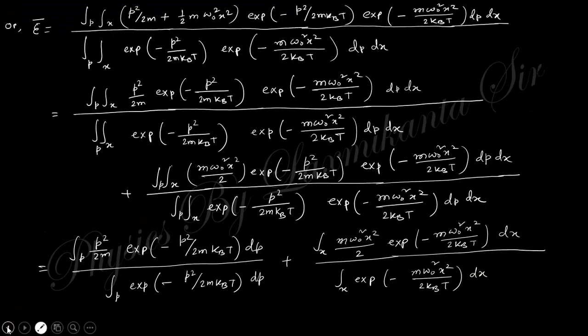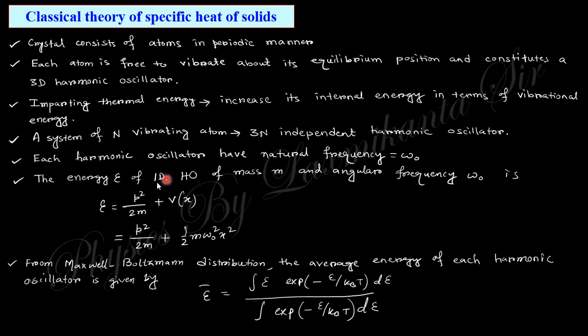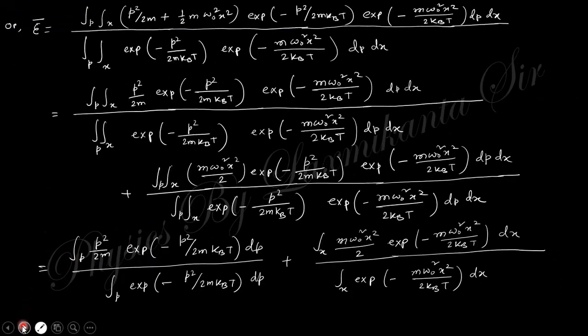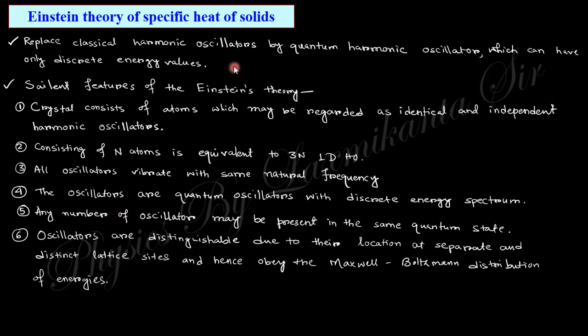Here we take the energy value for the classical harmonic oscillator. This energy expression is for the classical harmonic oscillator, but Einstein takes this as the quantum harmonic oscillator. This is the basic difference from the classical to the Einstein theory.